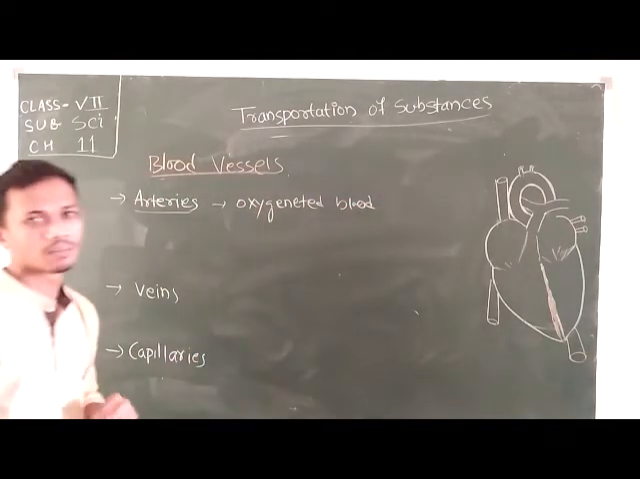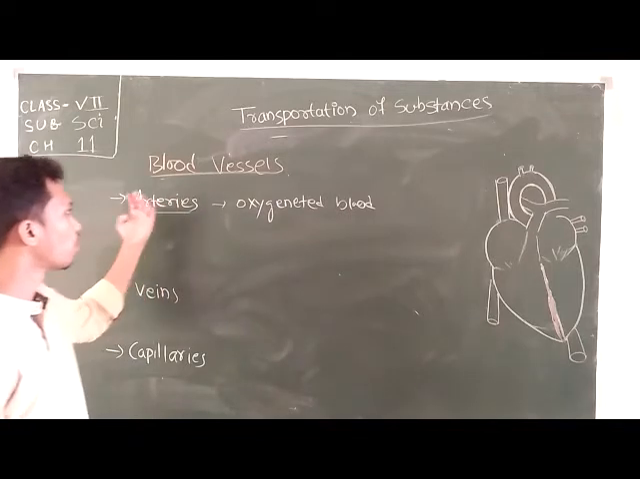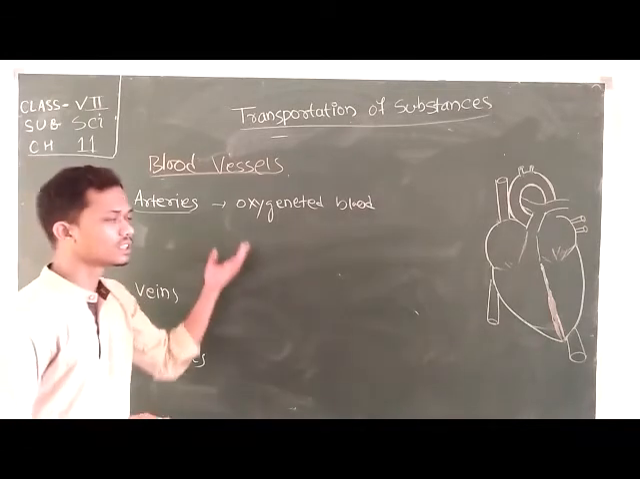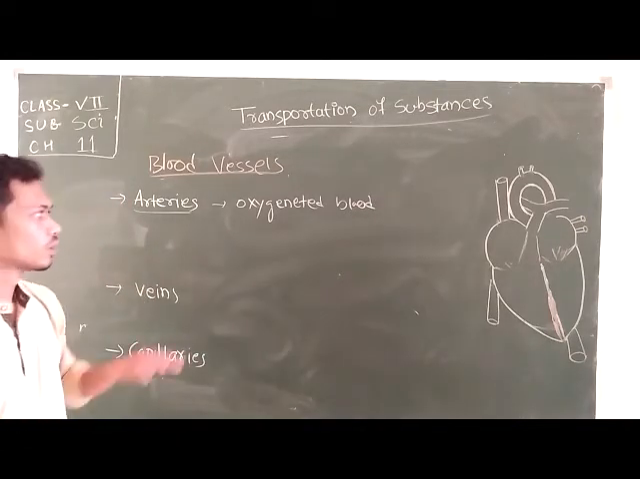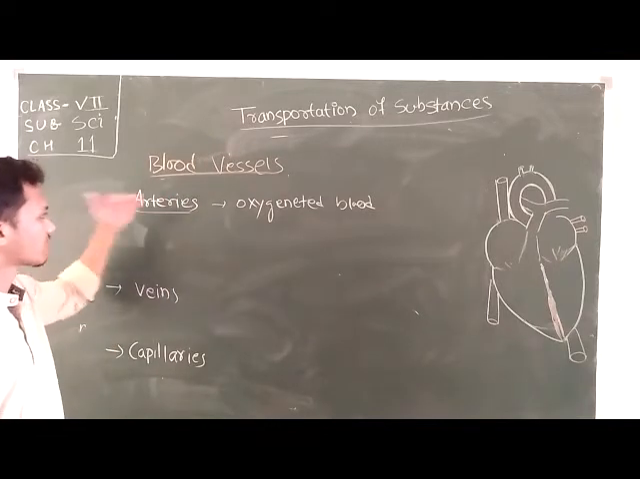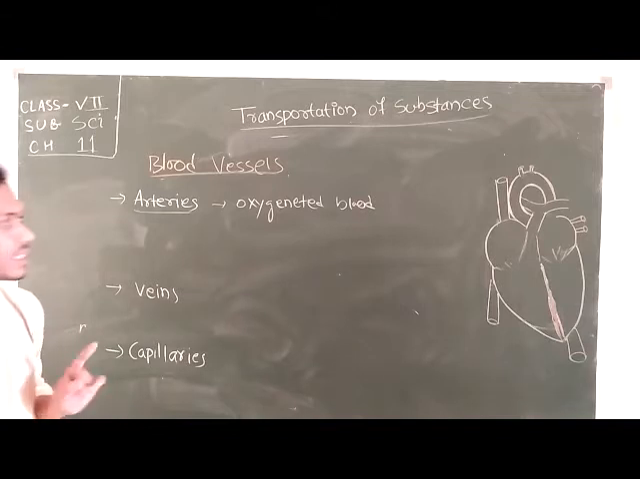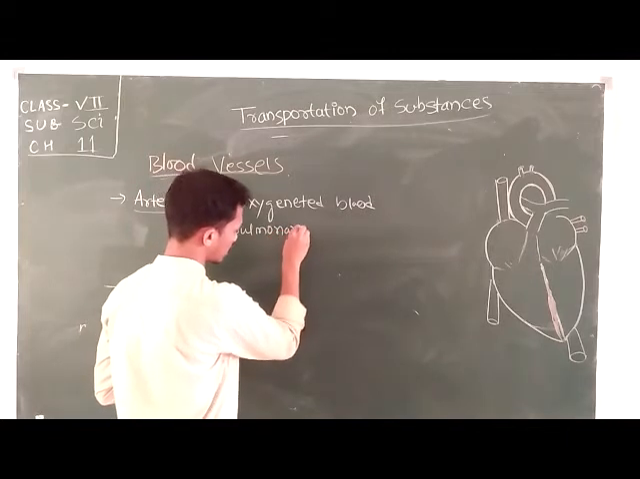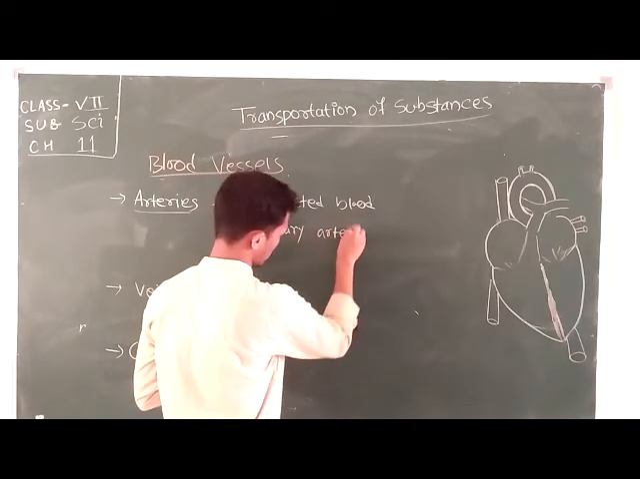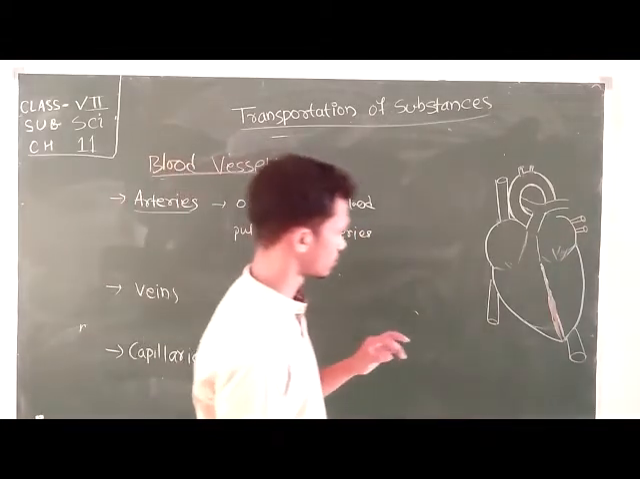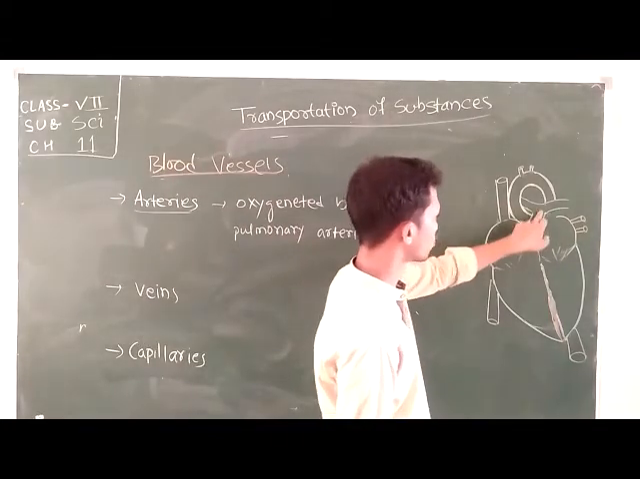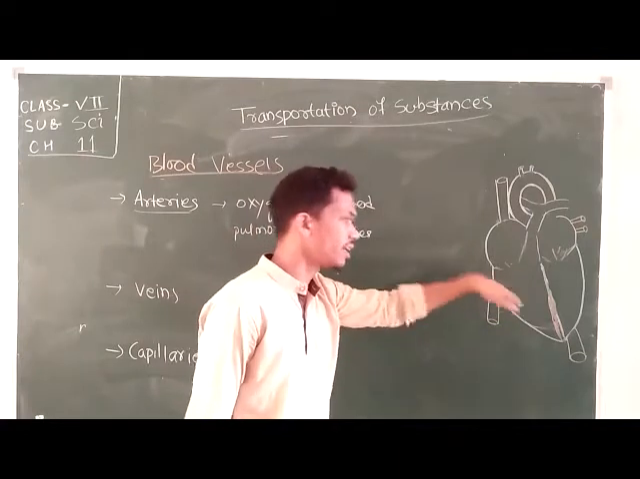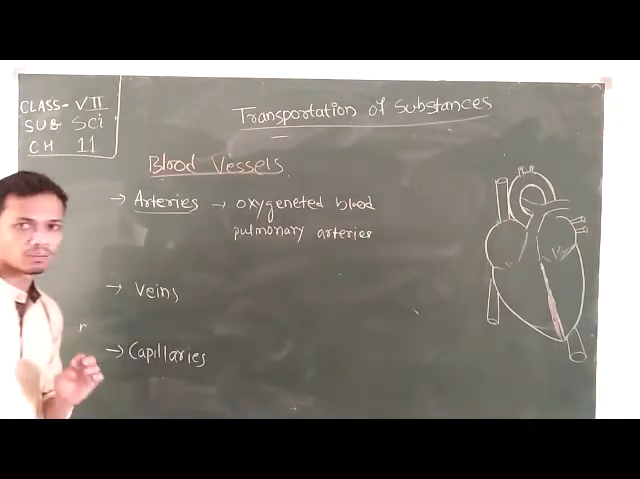Arteries carry oxygenated blood, meaning the blood which flows inside the artery has hemoglobin combined with oxygen, pure oxygen. So oxygenated blood is carried by the artery, but one exception is there, the pulmonary artery. The artery which carries blood from the heart to the lungs is called the pulmonary artery.